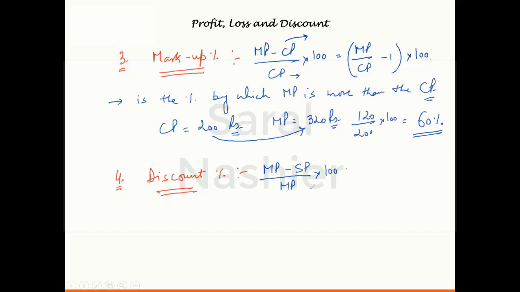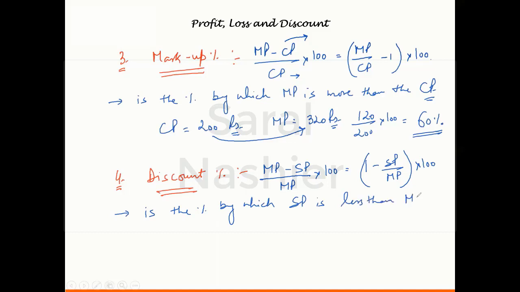Just try to recall it whenever you go to a shop. He always gives you the discount on the price which is written on the article. And that price is the marked price. So MP minus SP divided by MP into 100 is called the discount percentage. Or you can also write this as 1 minus SP by MP into 100. So basically you can say discount percentage is the percentage by which SP is less than the MP.